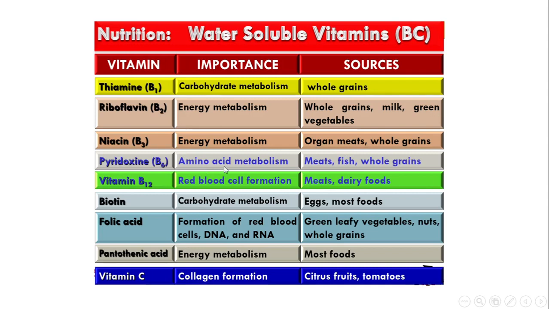Pyridoxine, B6, is important for amino acid metabolism, found in meats, fish, whole grains. Vitamin B12 is for red blood cell formation, found in meats and dairy foods. Biotin is for carbohydrate metabolism, found in eggs and most foods. Folic acid is for formation of red blood cells, DNA and RNA, found in green leafy vegetables, nuts, whole grains. Pantothenic acid is important for energy metabolism and found in most foods. Vitamin C is for collagen formation, found in citrus fruits and tomatoes.